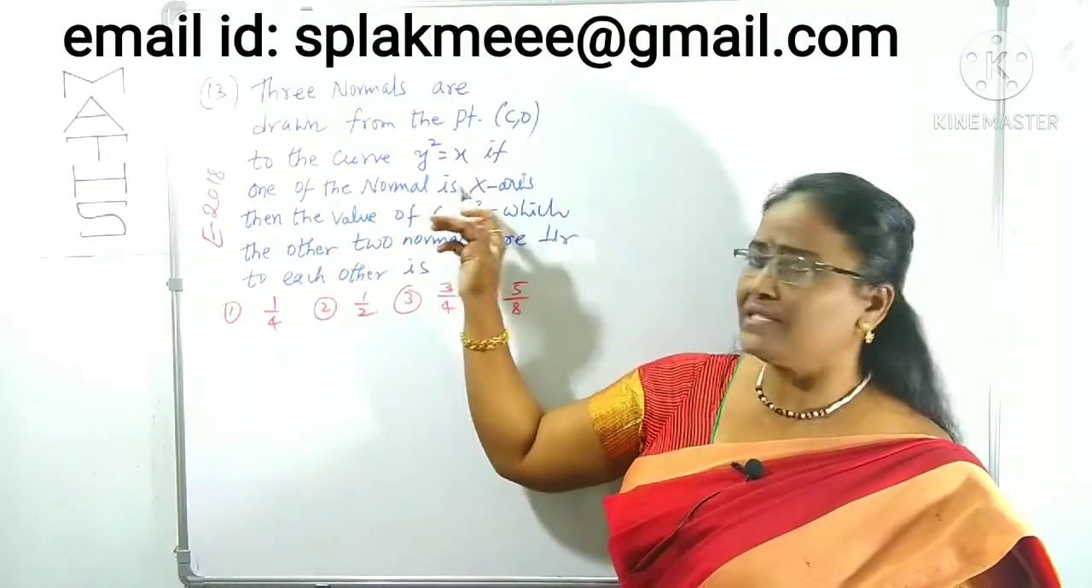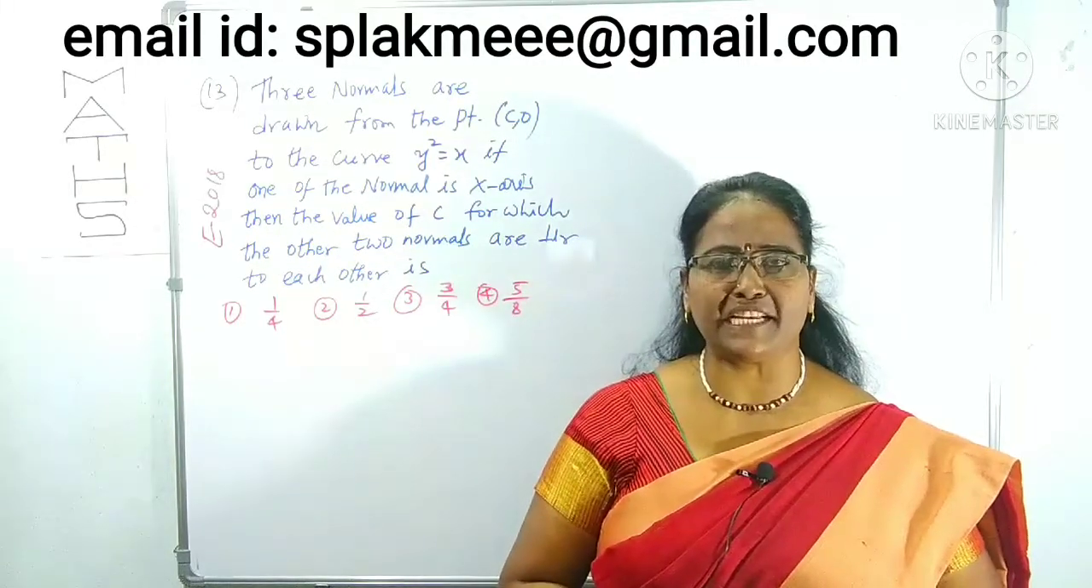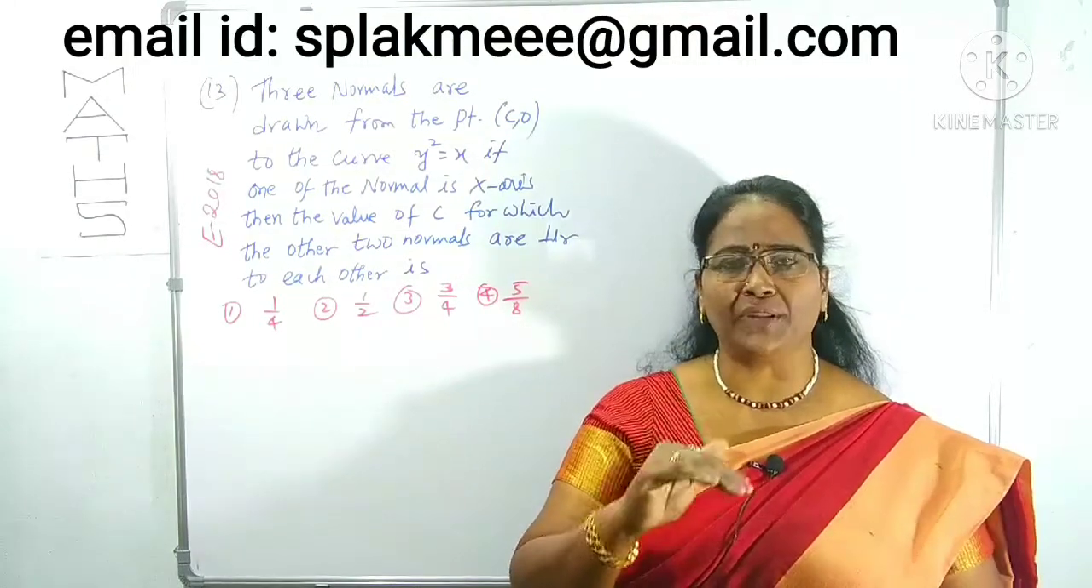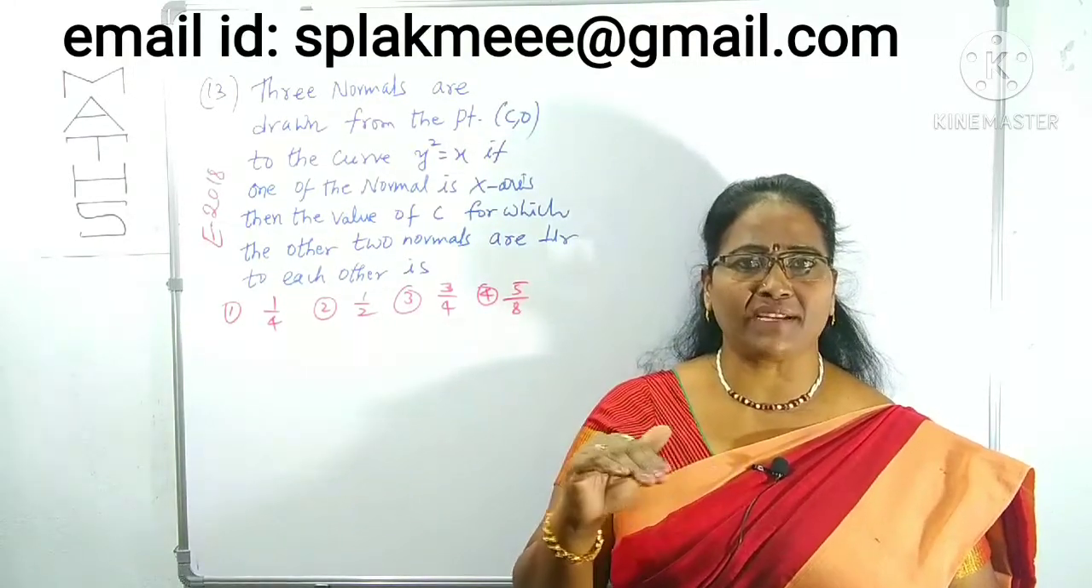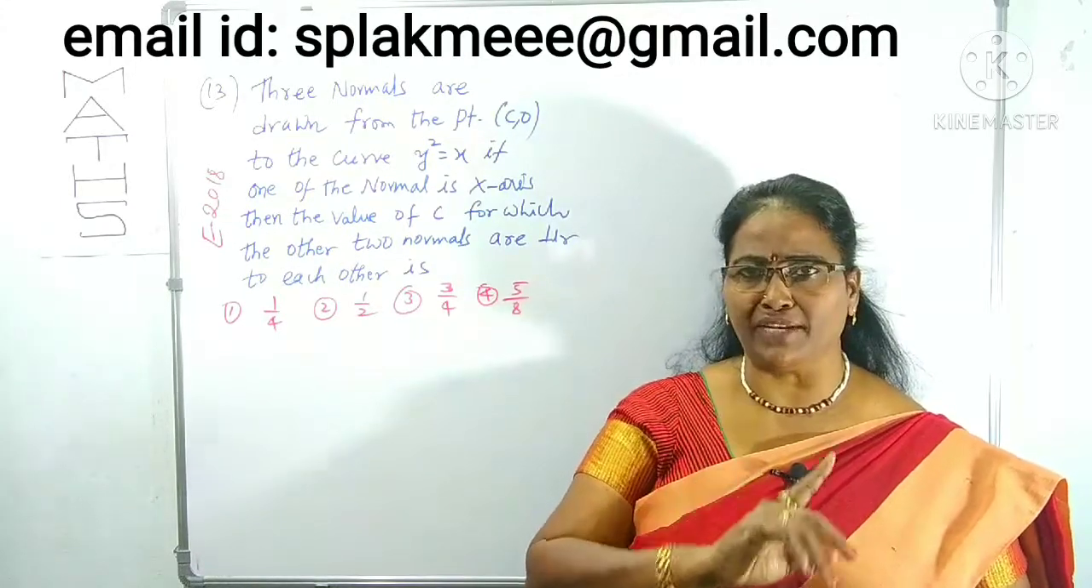One of the normals is the x-axis. One of the normals is the x-axis means what? The slope of that is 0. Any line that is the x-axis has slope 0. So indirectly, the slope of one of the normals is given as 0.